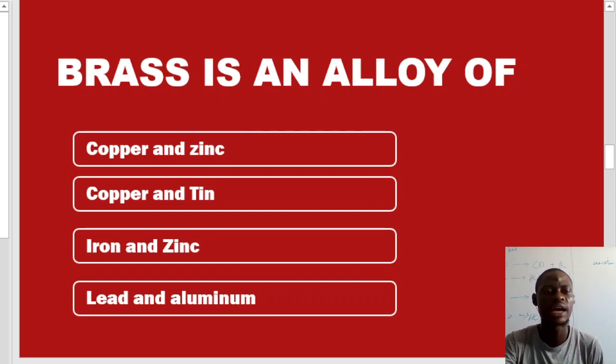So for the question here, look at iron and zinc. Iron and zinc do not have any relationship that they can use to merge together. Likewise, the same thing applies to lead and aluminium. They don't have any relationship in common. So the answer to this question is that brass is an alloy of only copper and zinc. Because copper and tin look alike, you might make a mistake in writing copper and tin as your answer. Let's move on to the next question in my slide.